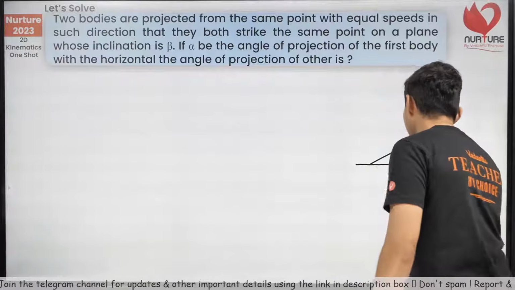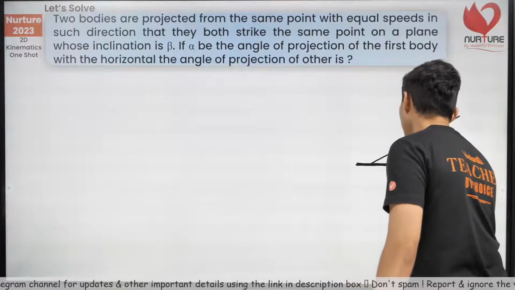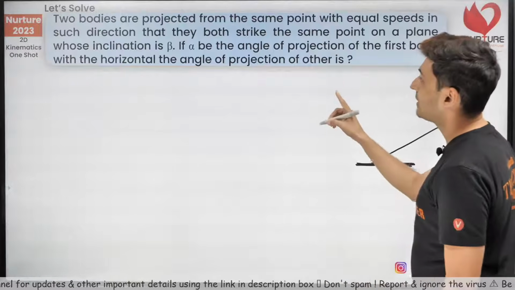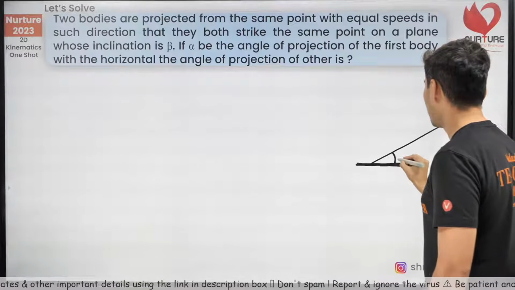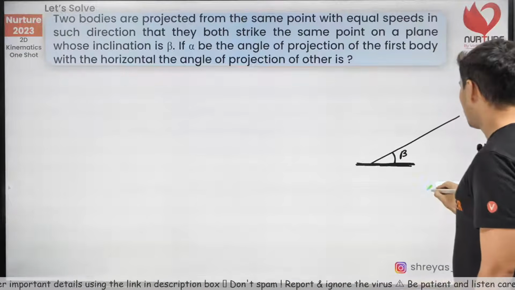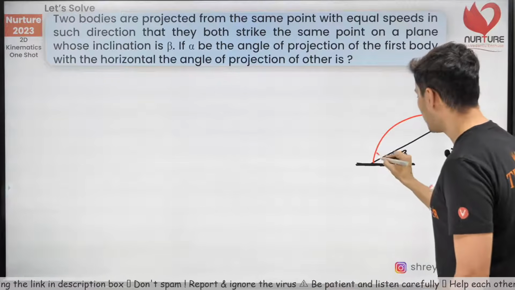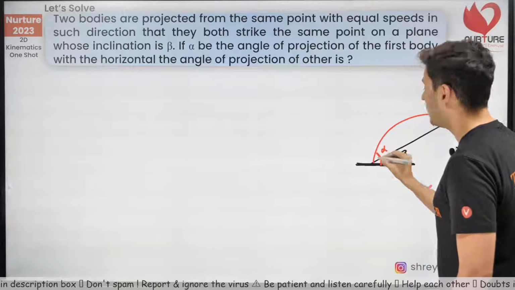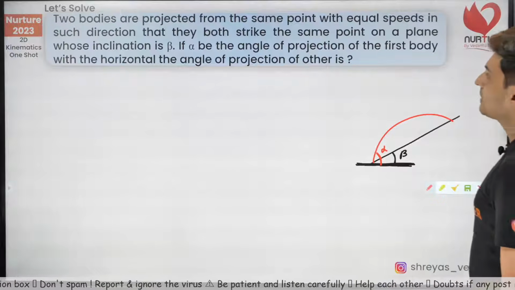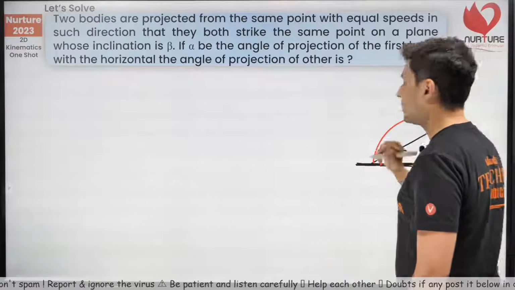Okay, so what is this? This is my inclined plane. Okay, and what is the angle of inclination? Inclination is beta. Okay, and I'm throwing a projectile like this. It hits here. This angle is alpha. If alpha be the angle of projection for the first body.